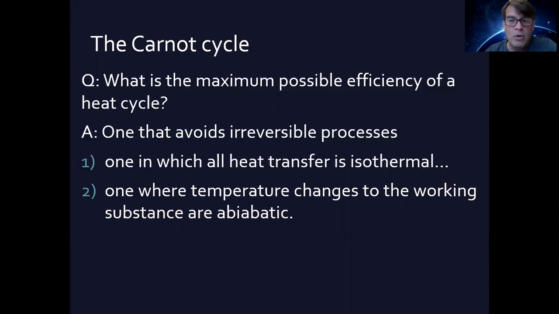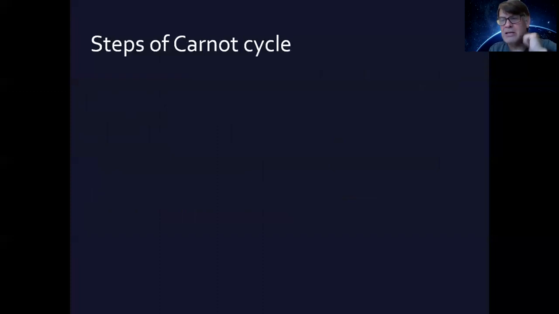And then the temperature changes would happen in an adiabatic way. Adiabatic means no heat added or lost during that process. So we would change the temperature without adding or losing heat. And when there was adding and losing heat, it would be done at the same temperature. And if you can do that, then you have the maximal possible efficiency for a heat cycle.